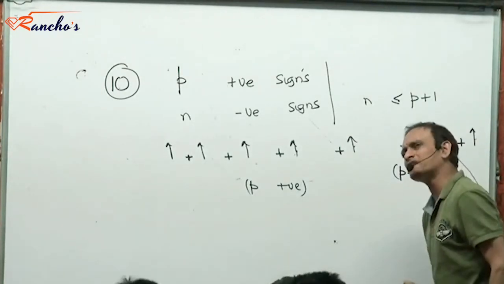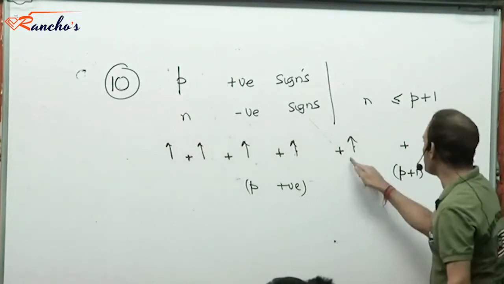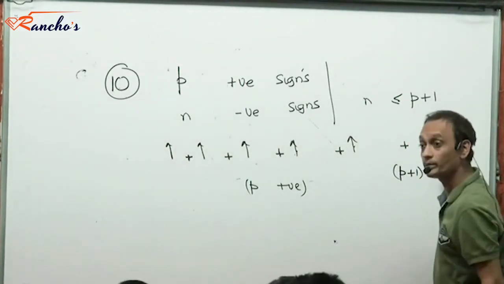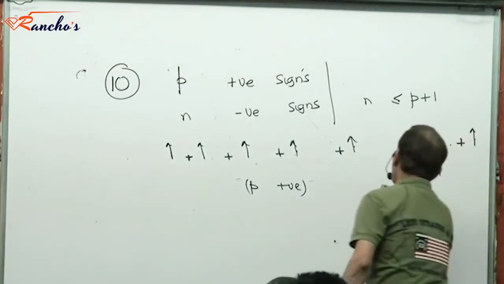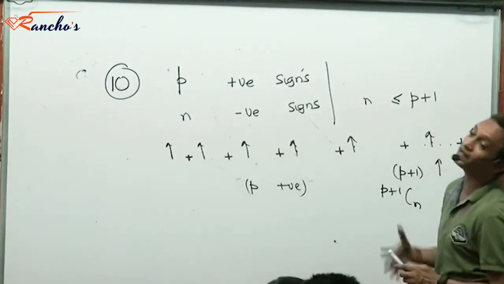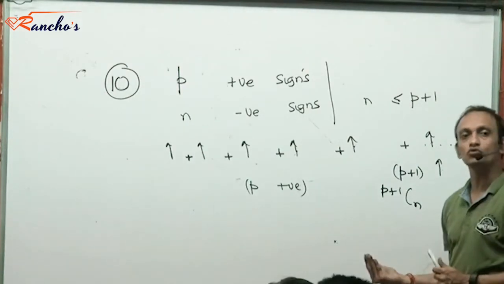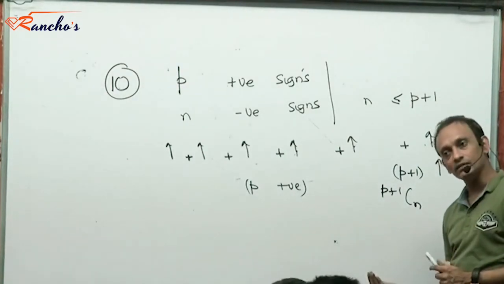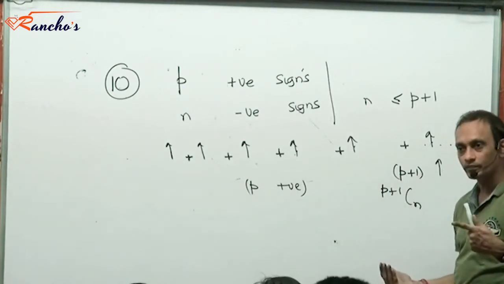How many of these P plus 1 arrows would you select? N, so that the N negative signs could be accommodated there. In how many ways can the N negative signs be selected from these? P plus 1 Cn ways. So the required number is going to be P plus 1 Cn. Is it okay or confusing? I'll explain one more time.